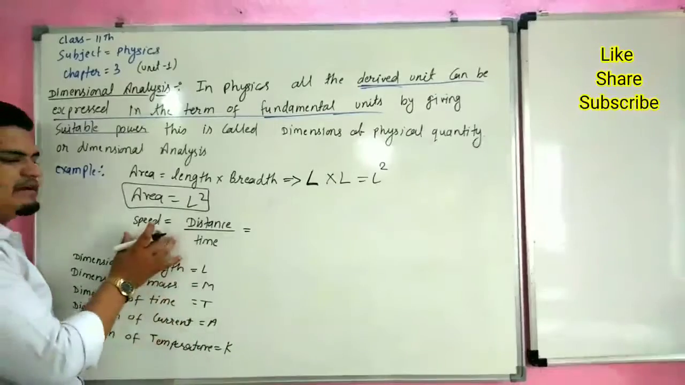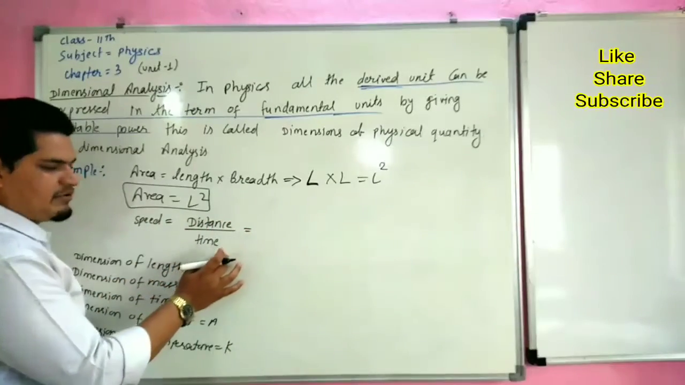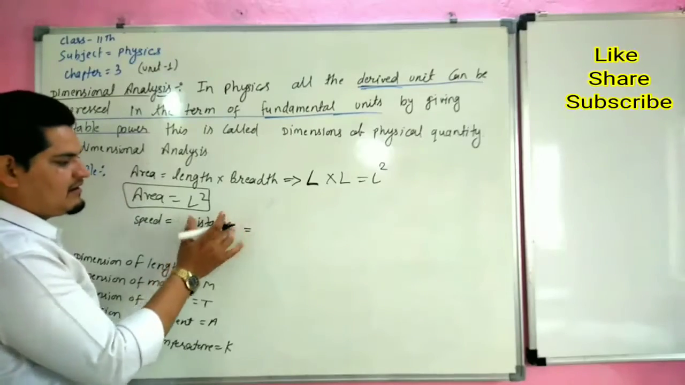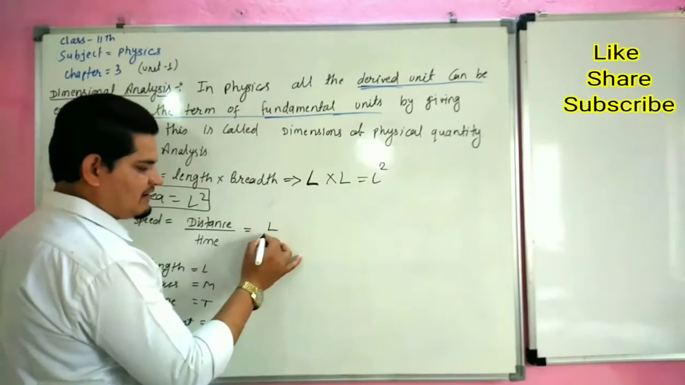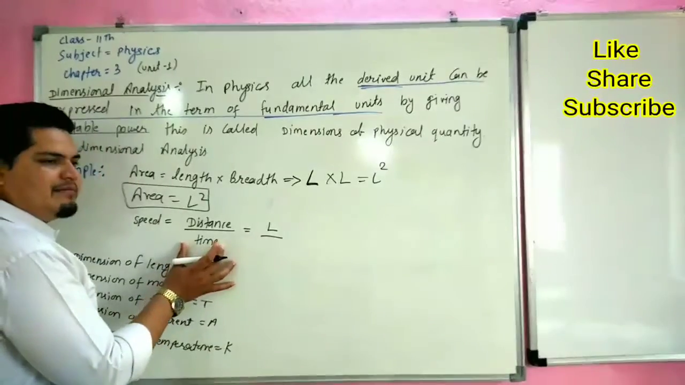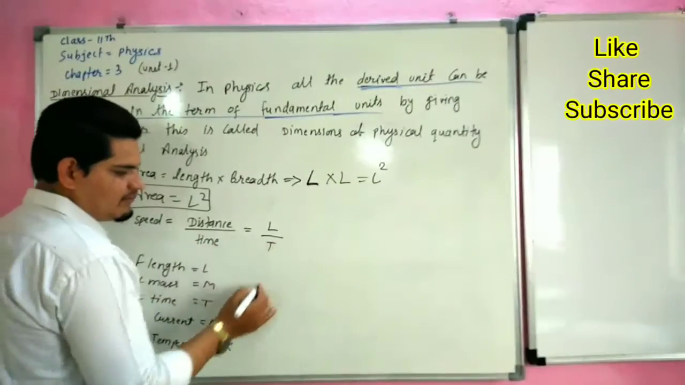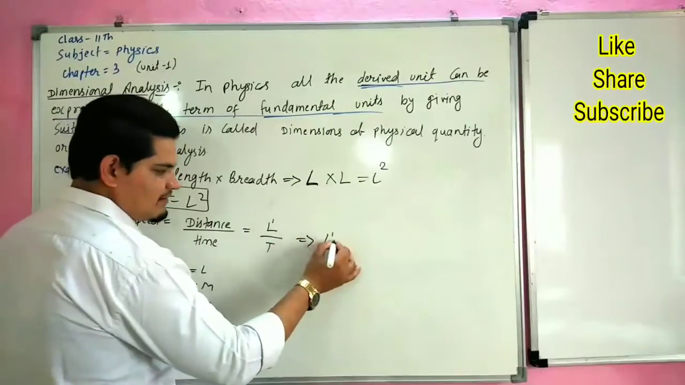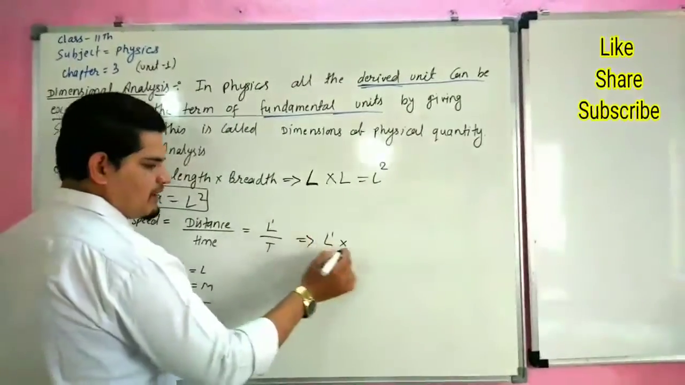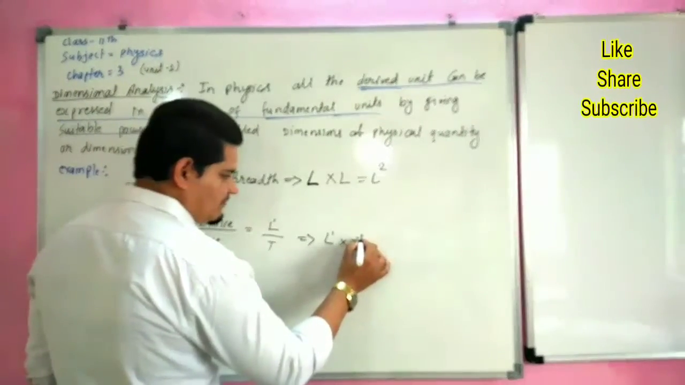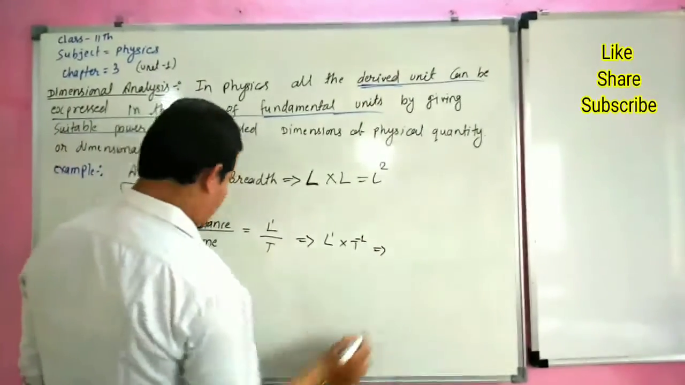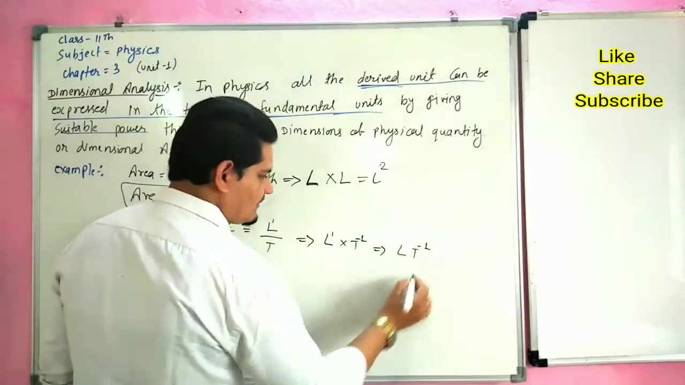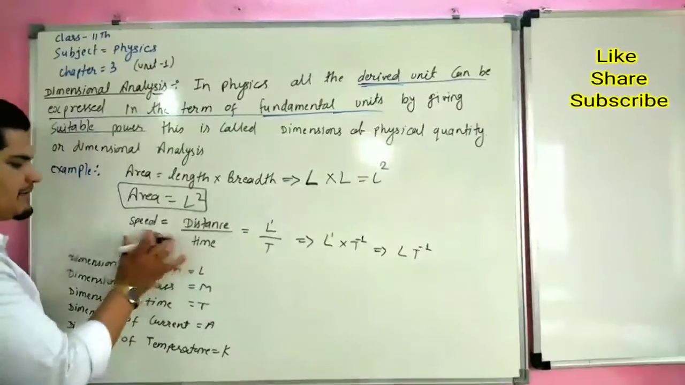For example, speed is equal to distance upon time. Distance is also a length. It is measured in terms of L. Now time is measured in terms of T. So the formula is L to the power 1 into T to the power minus 1. So the formula is L T minus 1. This is the dimension of speed.